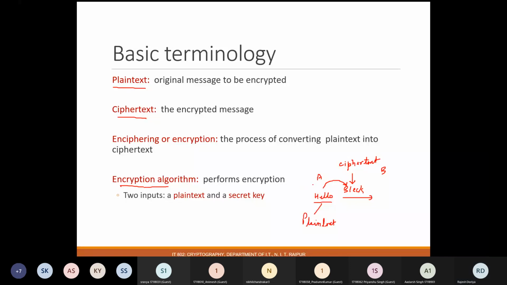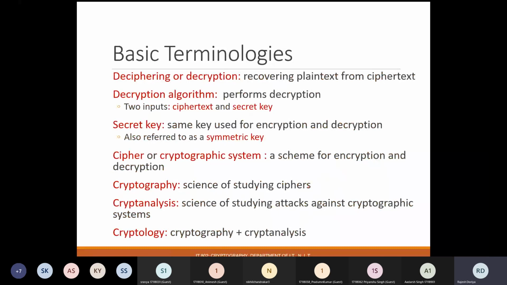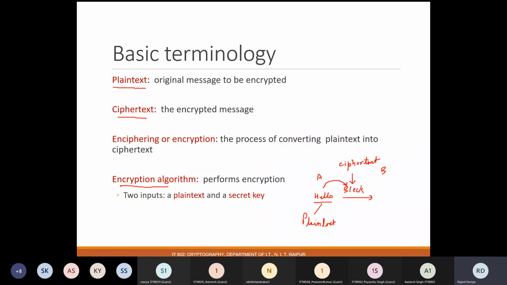Now, there can be one more process where we try to get our plain text back from the ciphertext, and that process will be called a decryption algorithm, and that technique will be termed decryption. Over there, we will be trying to get our plain text back, and that is hello, right?